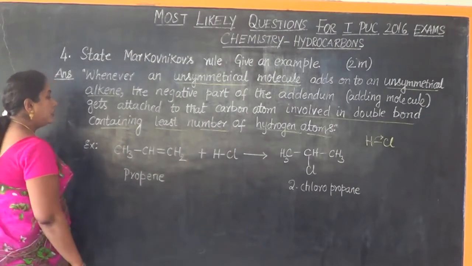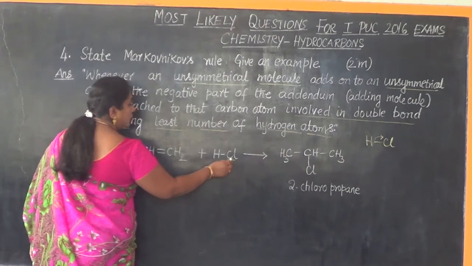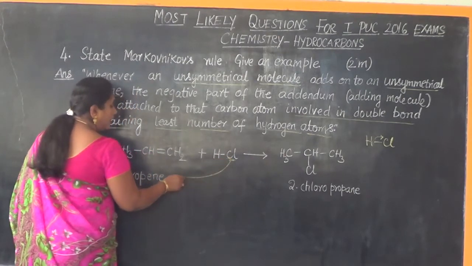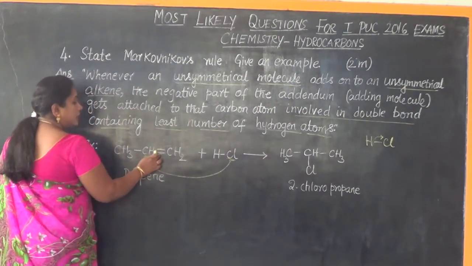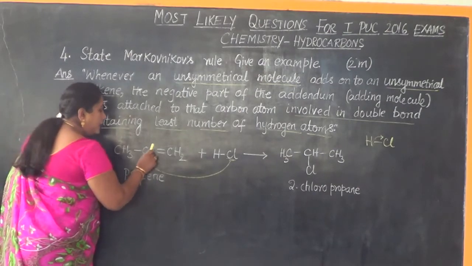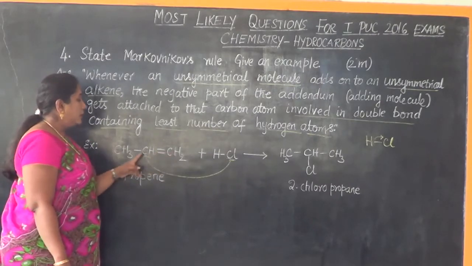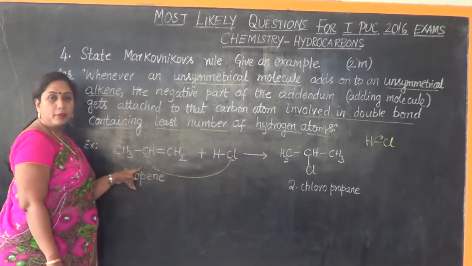Now let us take up this example. The negative part will be Cl, so this will be added to this carbon atom. It is involved in the double bond and contains fewer hydrogen atoms. Between this carbon and this carbon only the attachment will take place. Why?